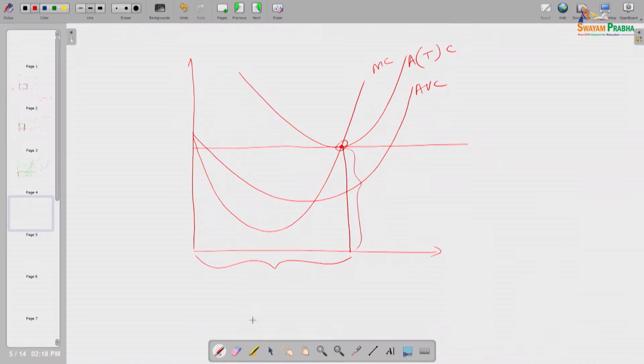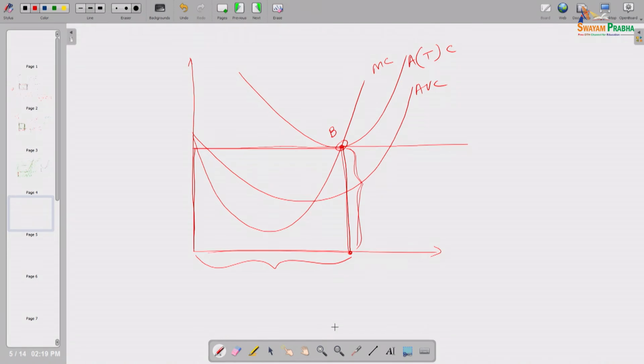So what is the total revenue? This box area. And when he is producing at this point, what is the average total cost? Exactly equal to the price. So what is the total cost then? That times quantity. Whatever total revenue he gets, exactly the same amount of total cost he will incur. So his profit will be 0.